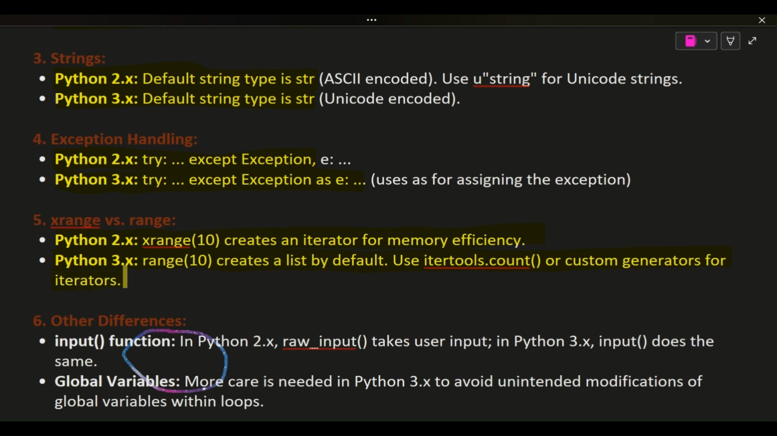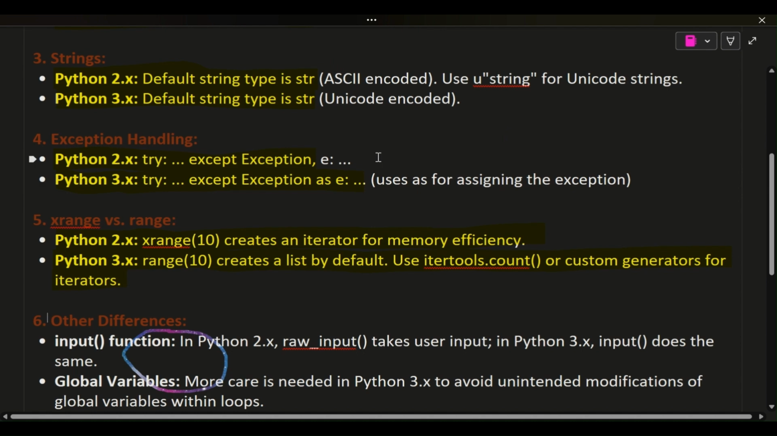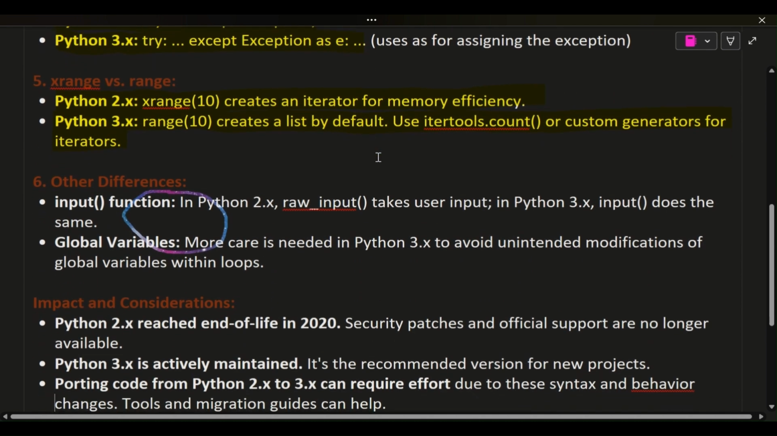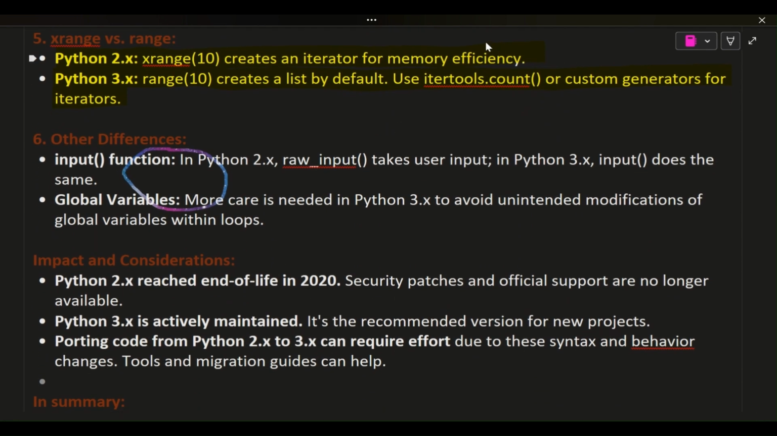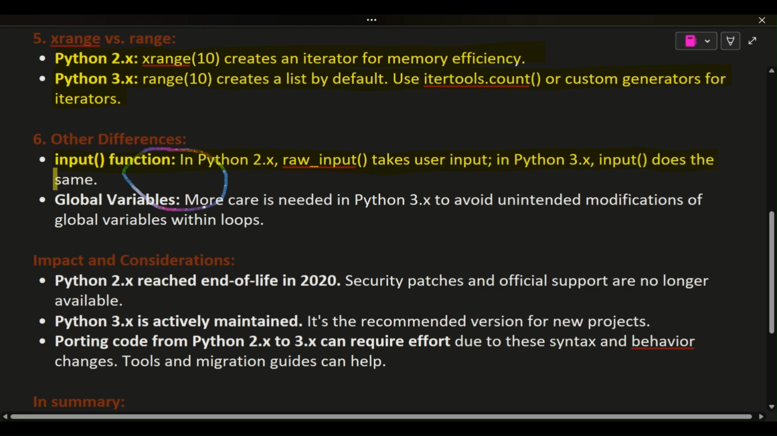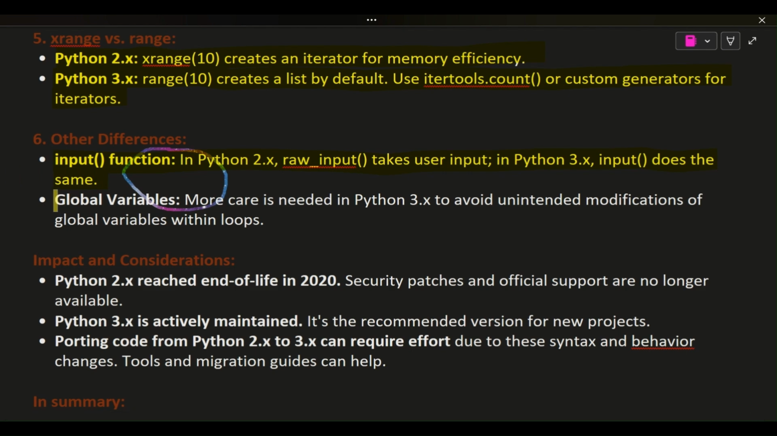6. Other differences. Input function. In Python 2.x, raw_input takes user input. In Python 3.x, input does the same. Global variables. More care is needed in Python 3.x to avoid unintended modifications of global variables within loops. Impact and considerations. Python 2.x reached end of life in 2020.